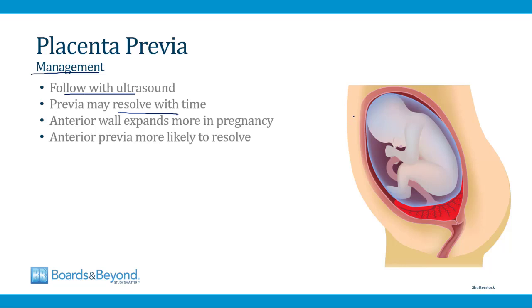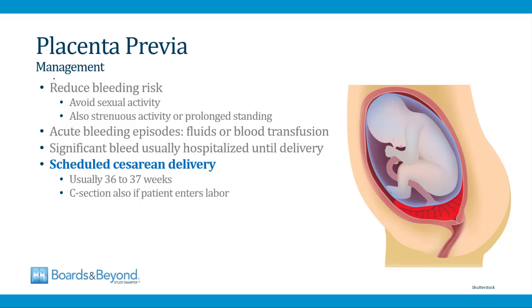In particular, the anterior wall of the uterus, shown here, expands more during pregnancy than the posterior wall. So anterior placenta previas are more likely to resolve. As that wall expands, it often pulls the placenta away from the cervix. Besides serial ultrasounds, placenta previas are managed by advising women to reduce the bleeding risk.